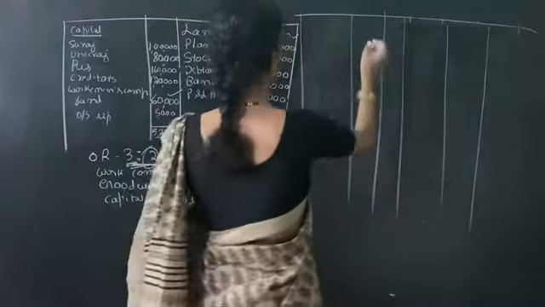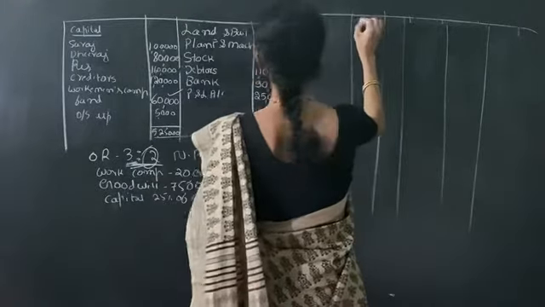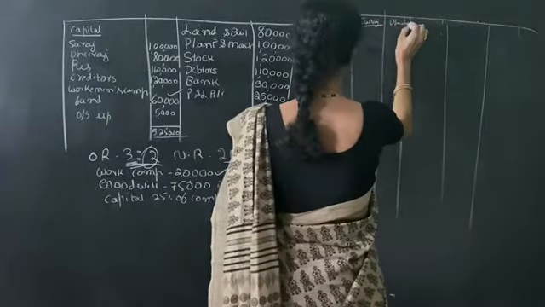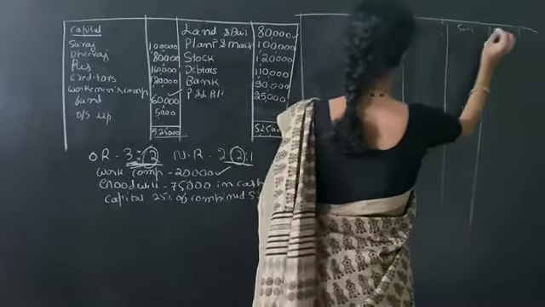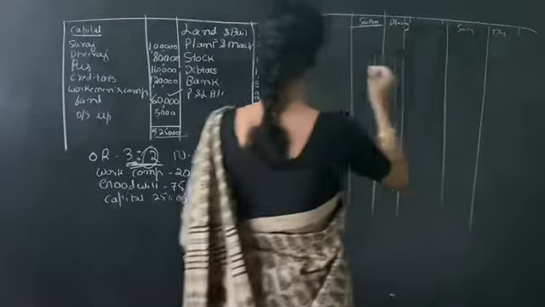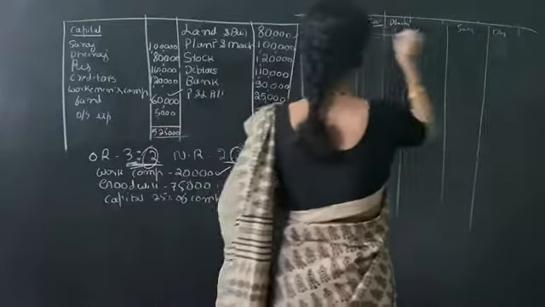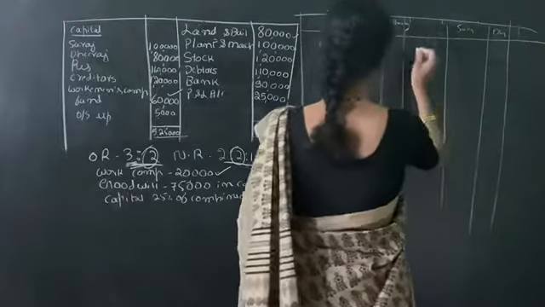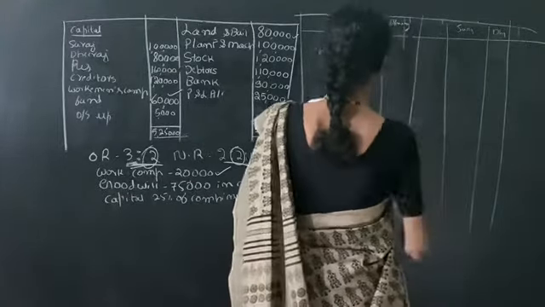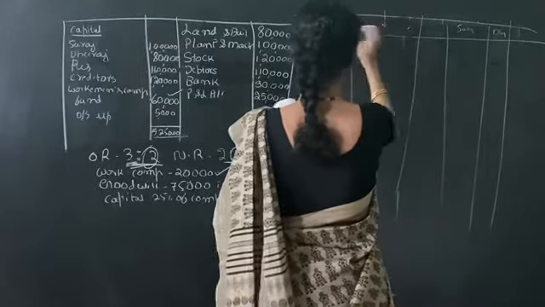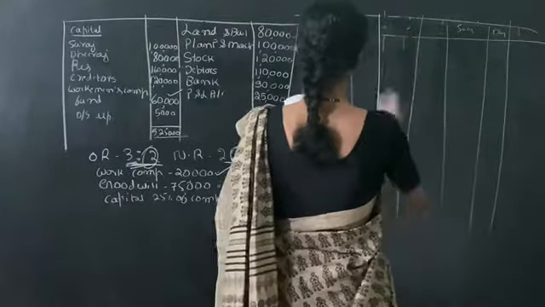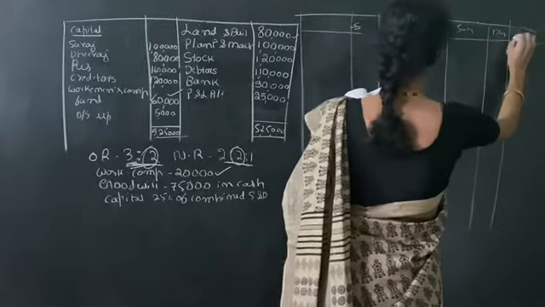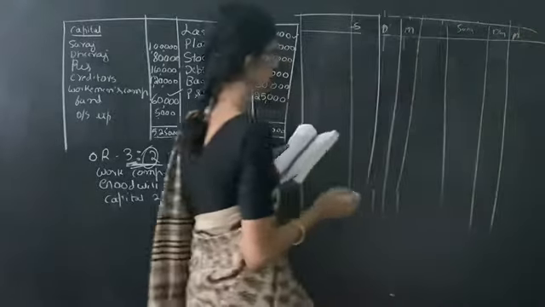Space is less, so here it is Suraj, here Dheeraj, here also Suraj and Dheeraj. We can add here, make adjustment: Suraj, then Dheeraj, next one is Manoj. So we can take Suraj, Dheeraj and Manoj.